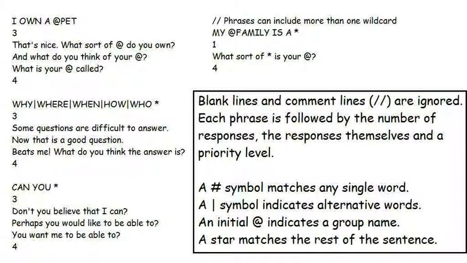The wildcards can also be used in the responses. For instance, consider that rule in the upper right corner. The trigger phrase is my @family is a star, and it only has one possible response. The word family having an @ symbol matches any word in the family group, like aunt or cousin, and the asterisk will match any sequence of words after the word a. The response, what sort of star is your @, will insert the particular family member chosen in place of the @ symbol, and the rest of the user's input sentence in place of the asterisk.